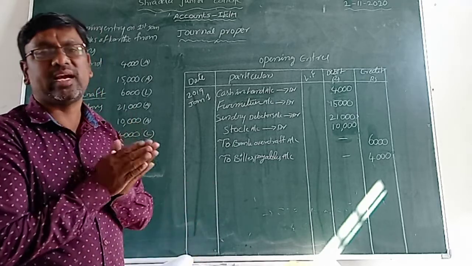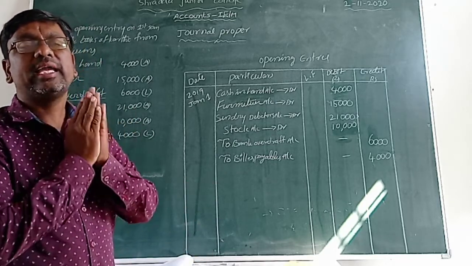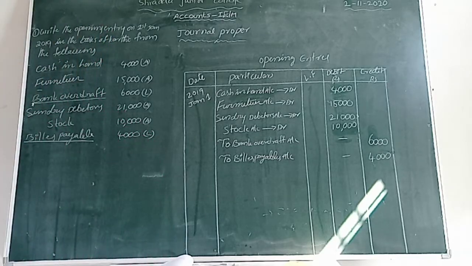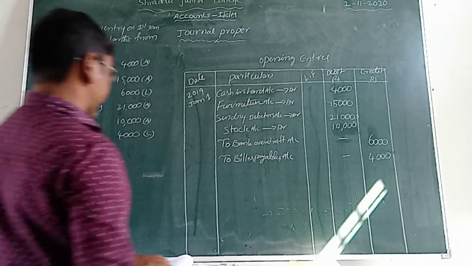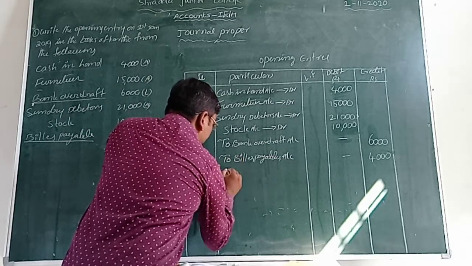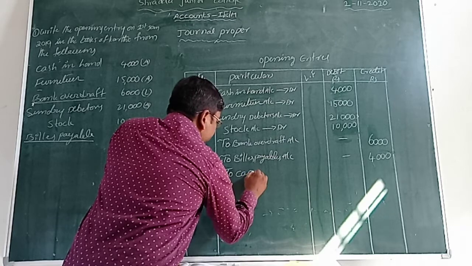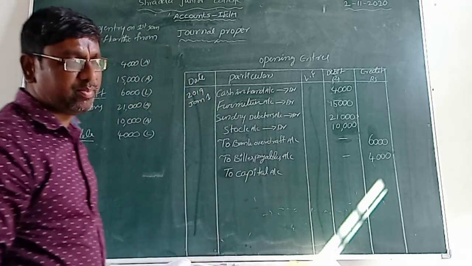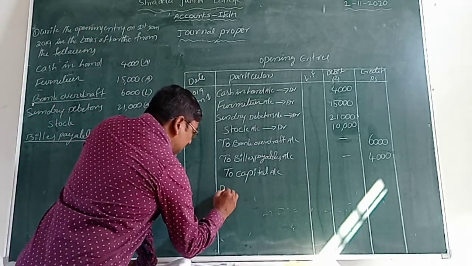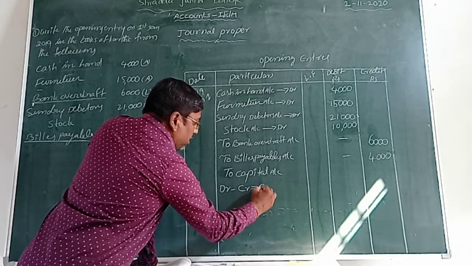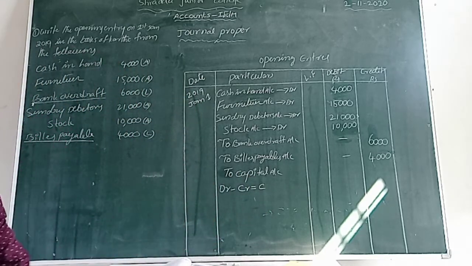Now after that, what can we make here? We can make the capital. How can we make that capital? Let us see. First of all we take To capital account. How do we calculate that capital account? Total debit minus total credit is equal to C. C means capital, isn't it?